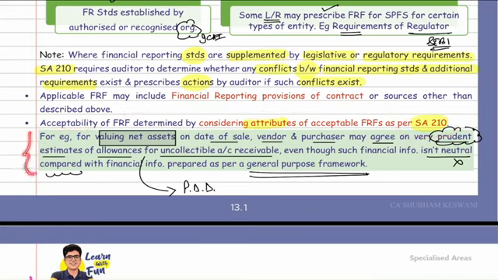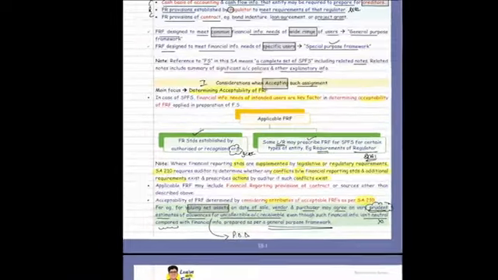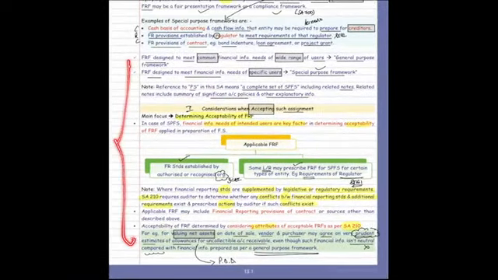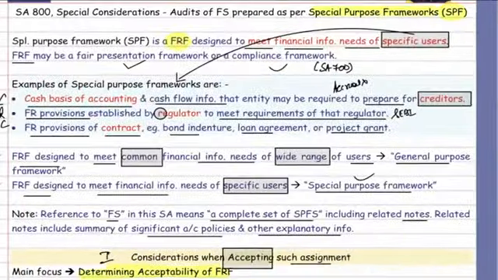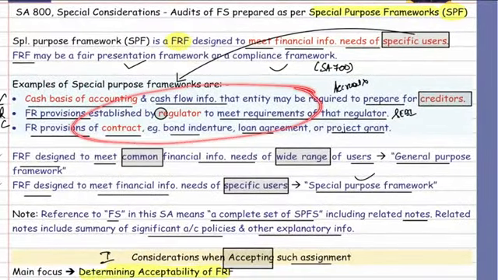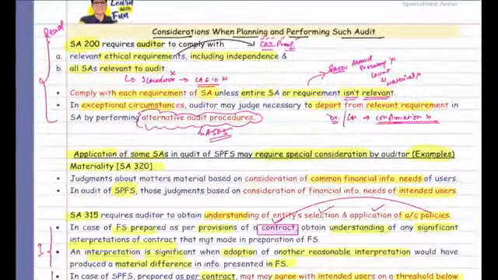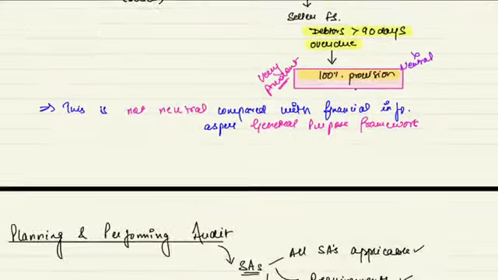Now this example I have already covered. For valuing the net assets on the date of sale, vendor and purchaser can agree on very prudent estimates for provision for doubtful debts. So this is not neutral as compared to general purpose framework. So what is given here? You just need to read it. The main thing that you need to focus on from exam point of view is these three examples can become a part of your question. Got it? Got it, sir. Now everyone come to the next part.